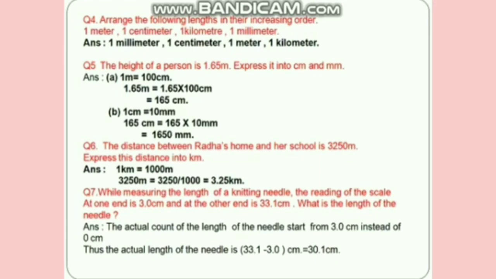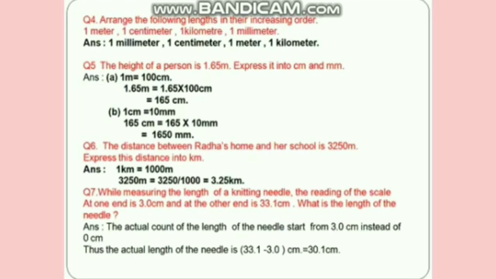Question number 6. The distance between Radha's home and her school is 3250 meters. So what you have to do is express this distance in kilometer. 1 kilometer is equal to 1000 meter. So what will you do here? You will divide this. 3250 divided by 1000 is equal to 3.25 kilometer.